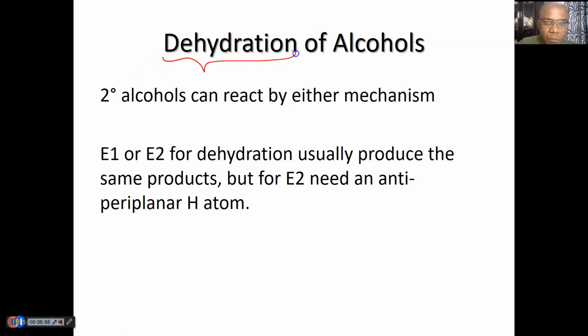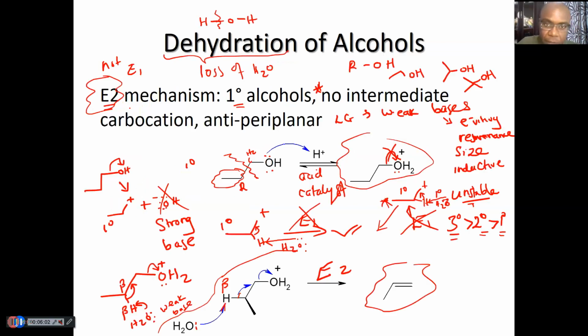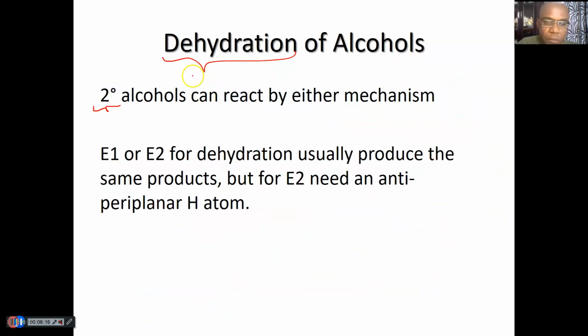Dehydration, removal of elements of water, using secondary alcohols. Now, remember I told you dehydration is removal of elements of water. We are losing water in the mechanism. Here we lose water, so you're losing H2O. So it's dehydration. So if you have a secondary, you can do E1 or E2, whichever it needs.